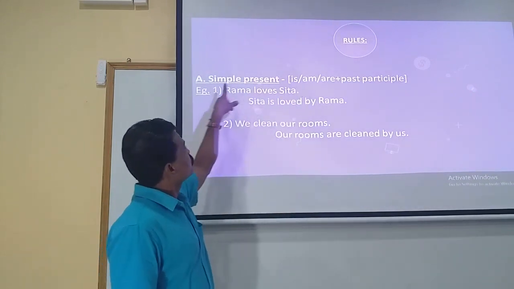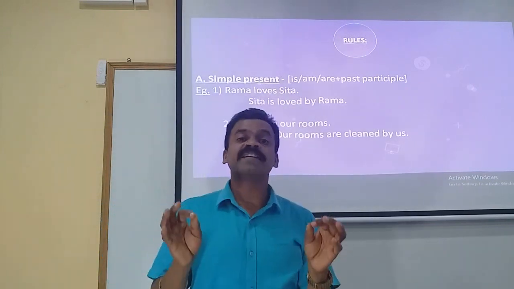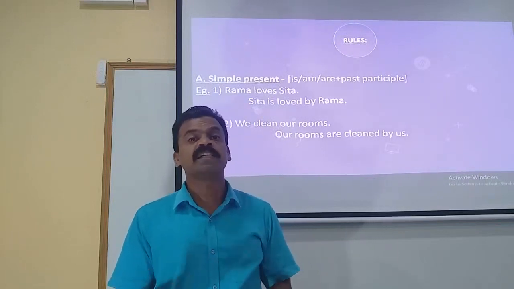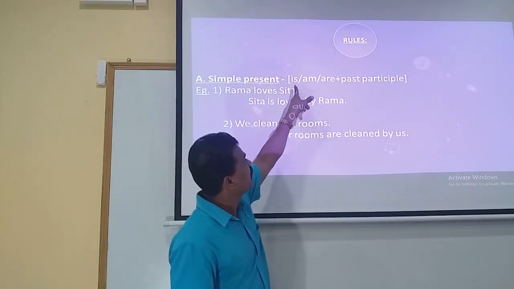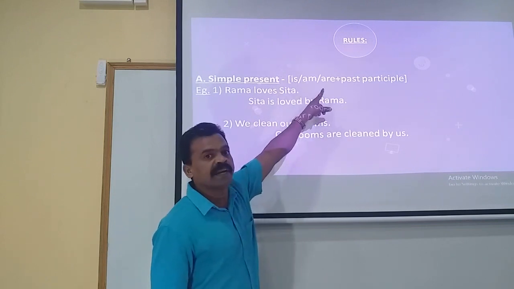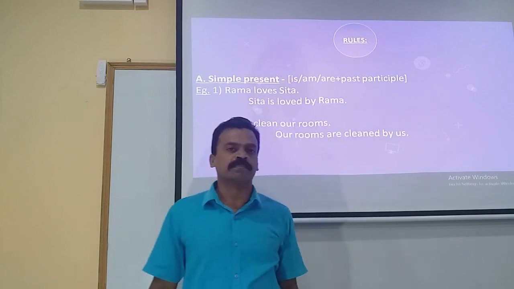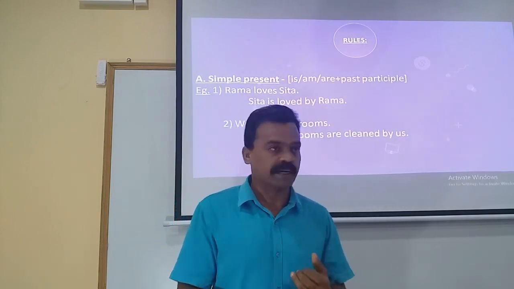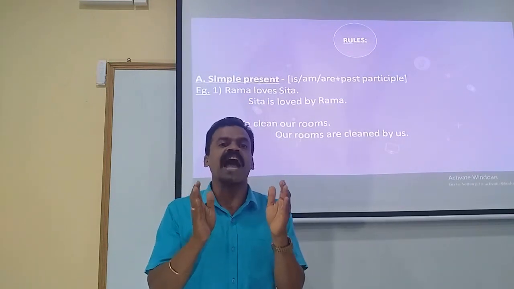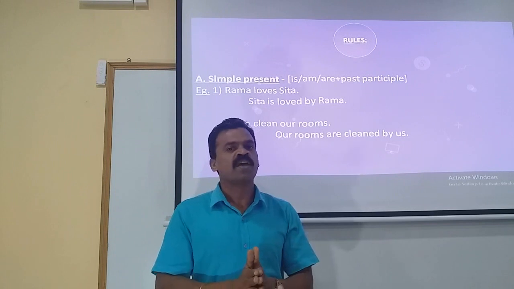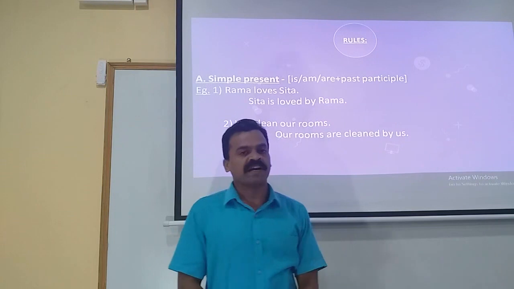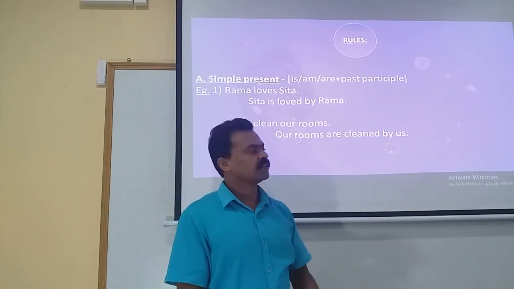Let's see the rules. First rule, simple present. When the tense of the statement of active voice is simple present, when you convert the statement into passive voice, you will have to make use of is, am, are, any one among the three, depending on the subject, plus the third form of the verb, that is past participle. Let me repeat. If the sentence given in active voice is in simple present, we have to make use of is, am or are plus past participle, that is the third form of the verb. So now let us see.